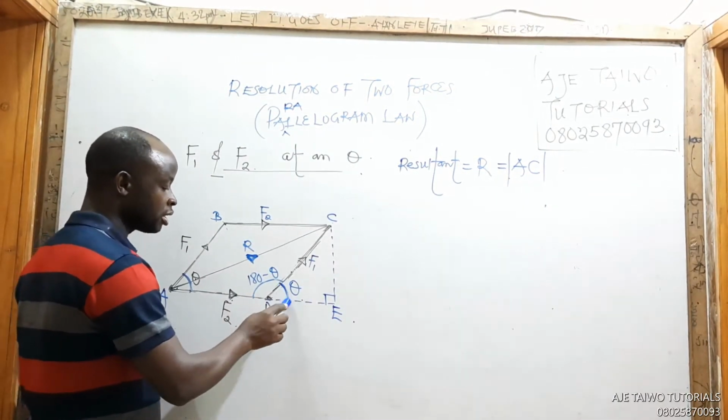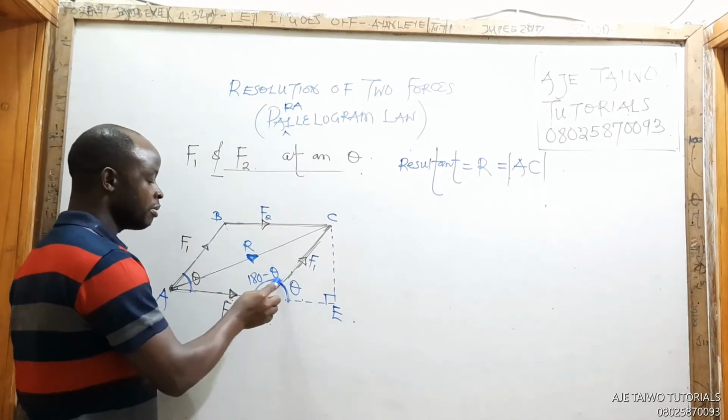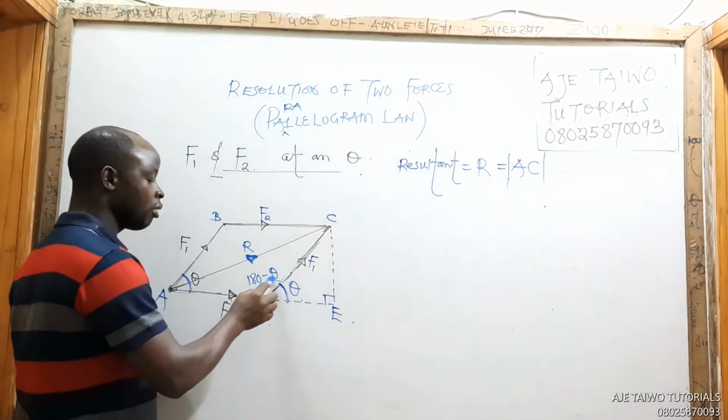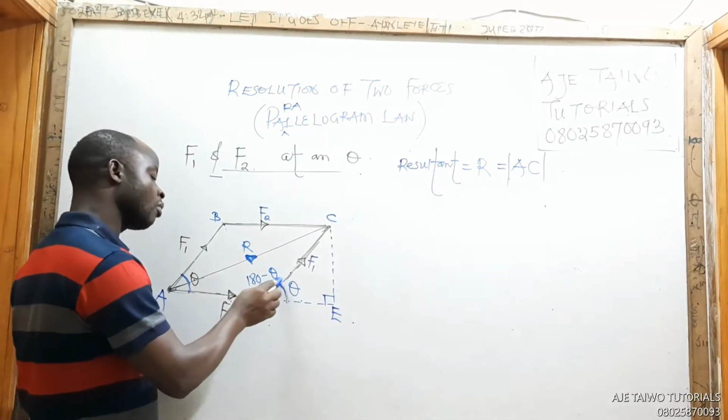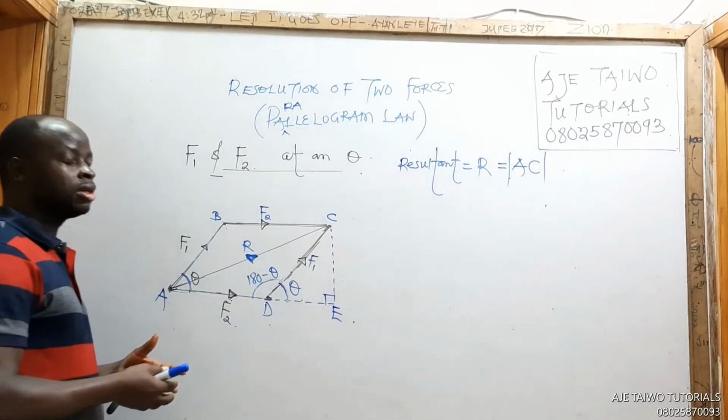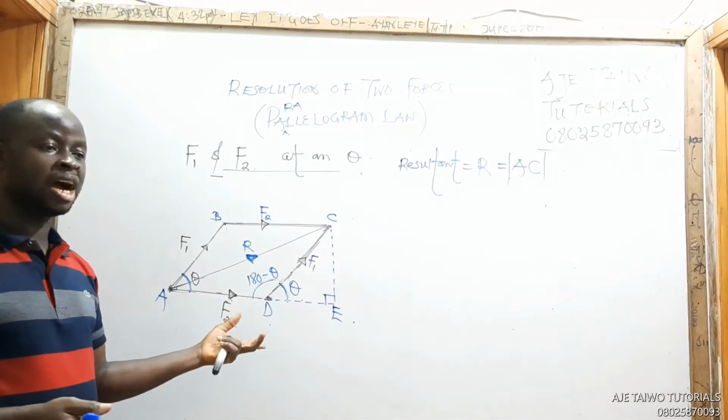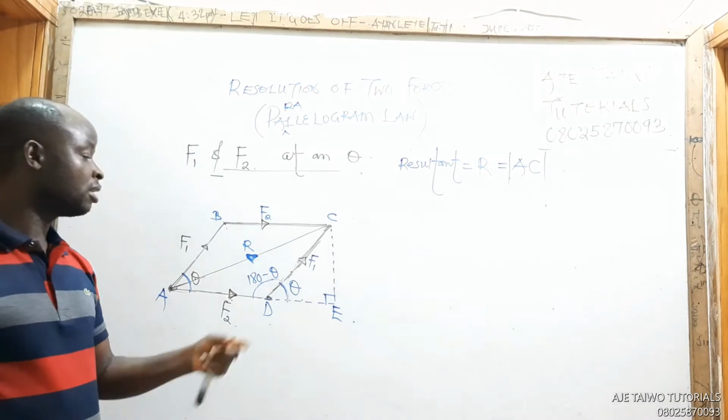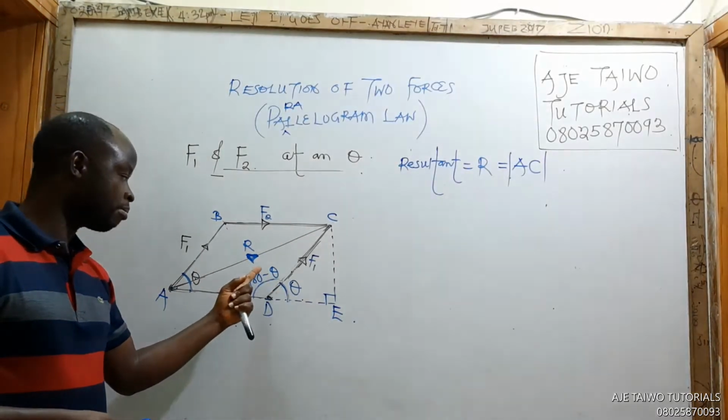If it is 100, it's not possible. If it is 100, here will be 80. If it is 50, here will be 130. But if it is theta, here will be what? 180 minus theta, because if it is 30, you get here as 150. How? That's 180 minus 30. If it is theta, it will be 180 minus theta also.